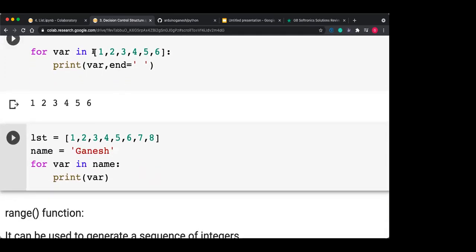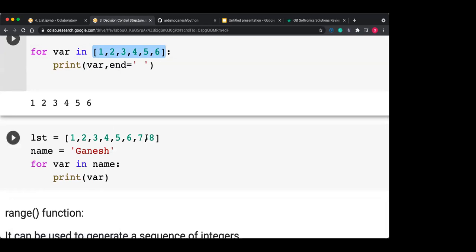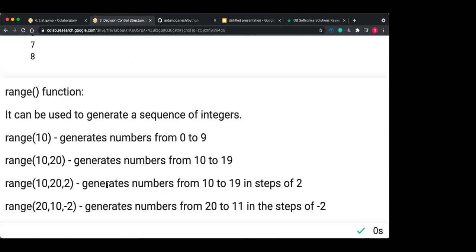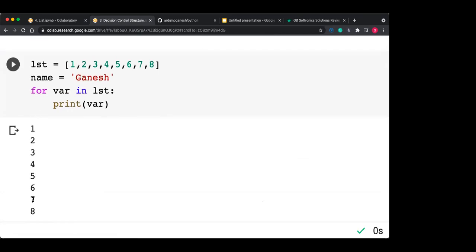Now instead of putting this list as a hardcoded list here, I can directly provide a variable, like lst is equal to this list, and use lst here: for var in lst. It means that for every value of var in lst, repeat this statement. So firstly var is assigned to 1, second time var is assigned to 2, third time var is assigned to 3, like that. So here I'm getting the output as 1 2 3 4 5 6 7 8.